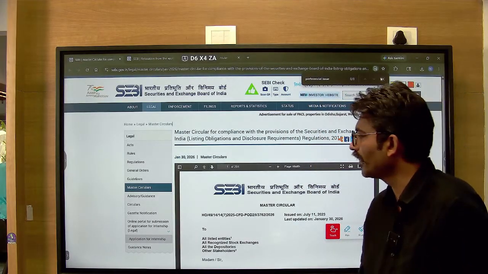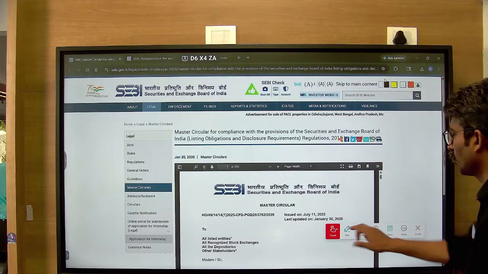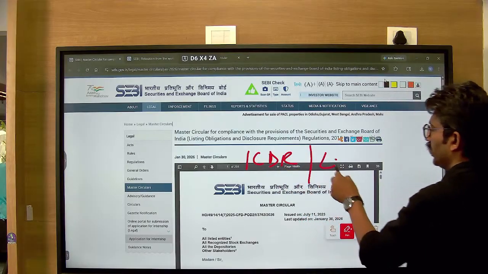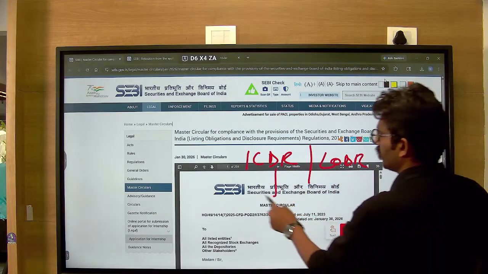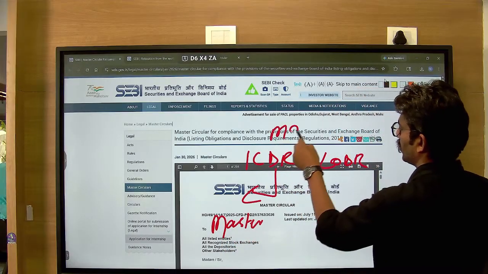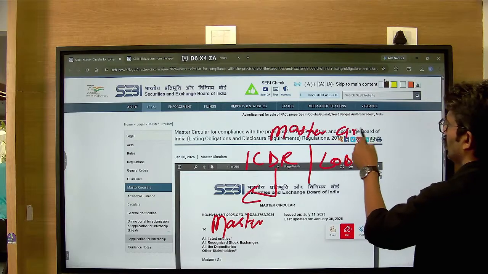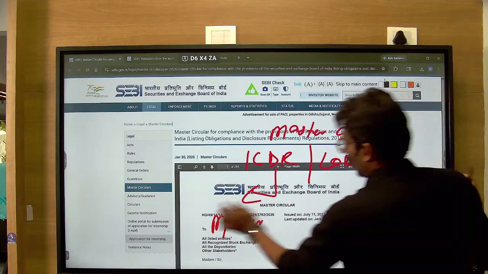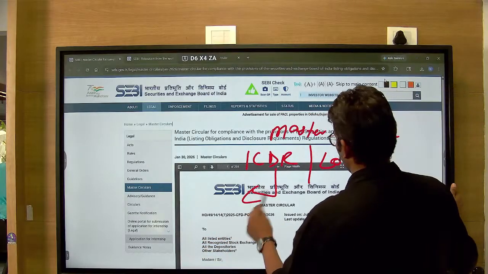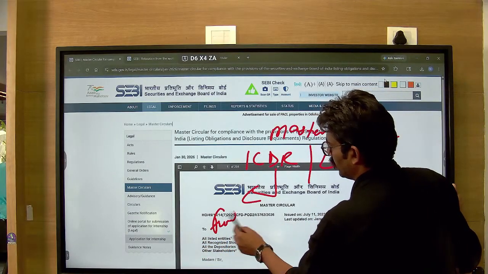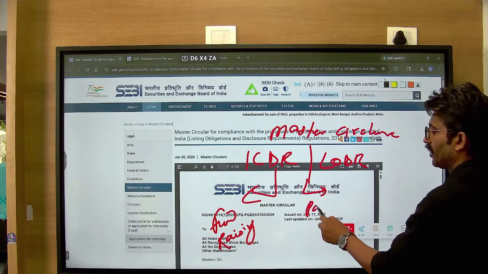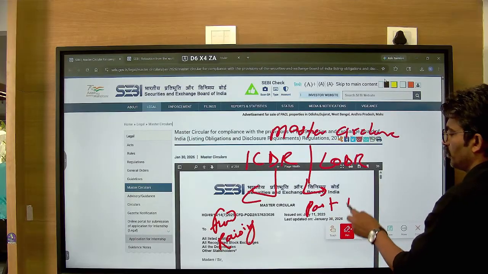So the first thing is, where do you download? Tomorrow we're going to talk about ICDR and LODR. ठीक है, ICDR master circular and LODR master circular. The ICDR is before listing, this is for fundraising essentially, है ना. So this is the pre-IPO fundraising process, and the LODR is post fundraising, the compliances that you require post fundraising.